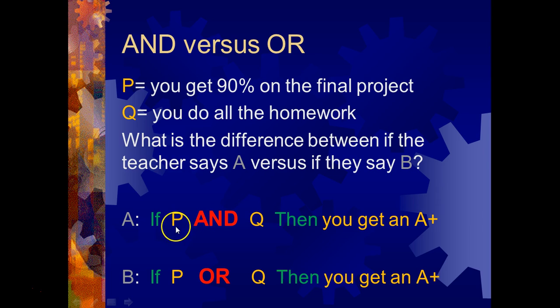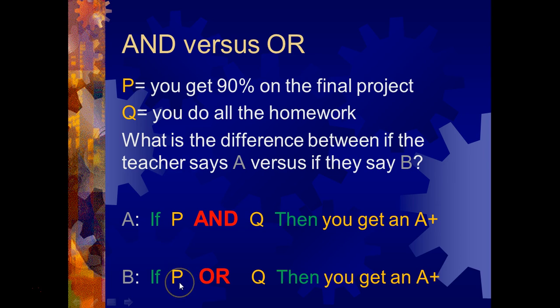On the other hand, if you get 90% on the final, but you don't do all your homework, is this necessarily going to happen? And the answer is no. So the only time it's necessarily going to happen according to the teacher's promise is if you do both of these.